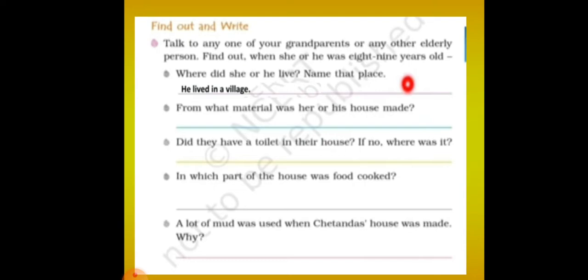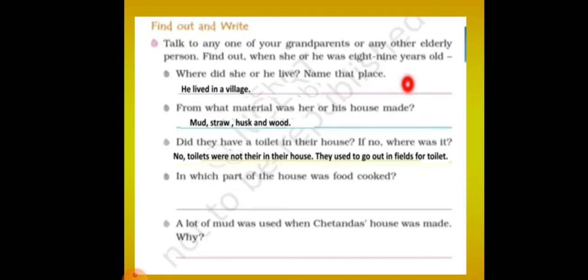From what materials was her or his house made? Earlier the house was made with mud, straw, husk, and wood was used to construct the house. Did they have a toilet in their house? If no, where was it? No, in earlier days there were no toilets. Toilets were not there in their house. They used to go out to the field. Okay, there were no toilets, they were going to the field.